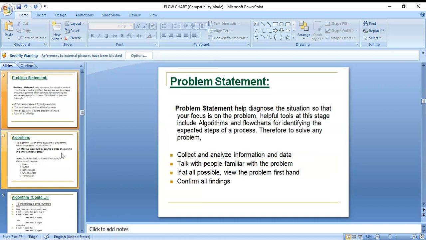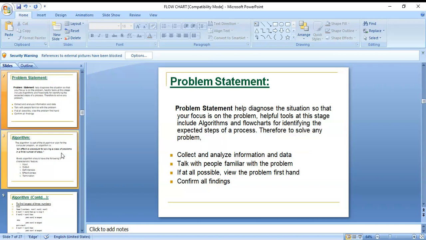Problem solving techniques. A problem statement helps diagnose the situation so that your focus is on the problem. Helpful tools at this stage include algorithms and flowcharts for identifying the expected steps of a process, therefore to solve any problem. Next, collect and analyze information and data.